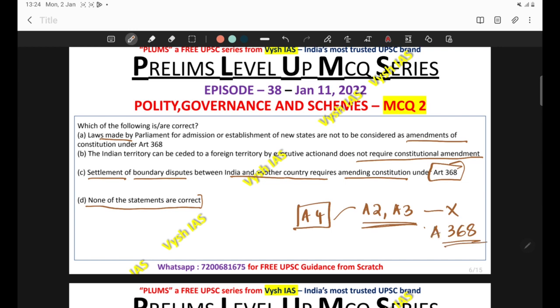So today's homework, you have to go and brush up those portions. What is Article 1 to 4?